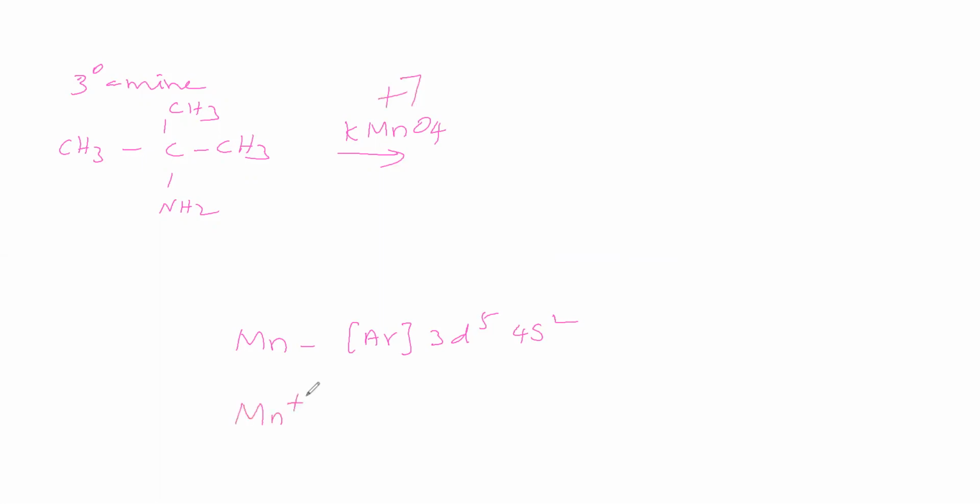So Mn+7 electronic configuration is argon 3d0 4s0. Argon configuration means it can't give any more electrons. Therefore, it can undergo only reduction, so it can act as an oxidizing agent. So remember that potassium permanganate can act as an oxidizing agent alone. It can't act as a reducing agent.